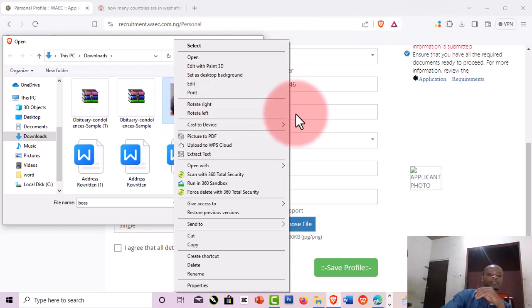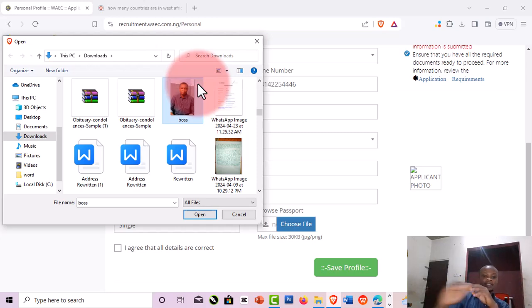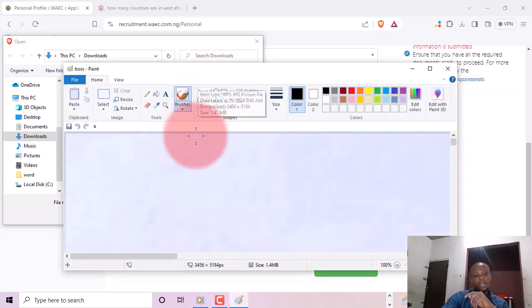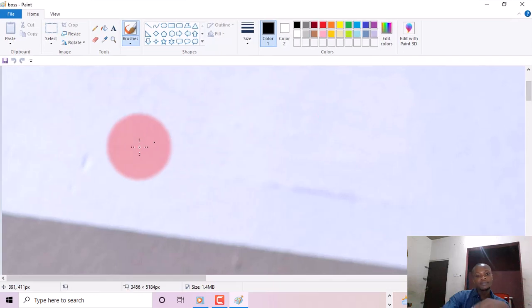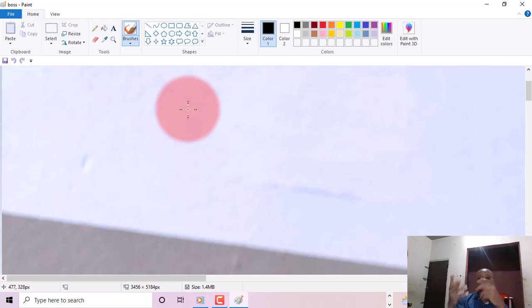So very fast, right click on the passport you want to use, then click on edit, right? When you click edit, you will see this particular program. We call this program Paint. This program is used for some painting work, like the brush shape, you put colors, you do a little kind of graphics, not really complicated, not really sophisticated design.